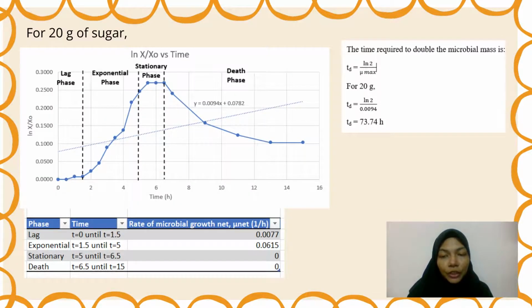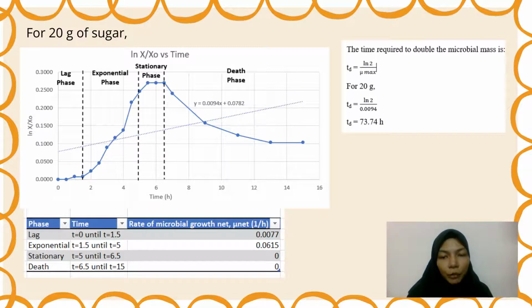This is the graph plotted for ln X over X naught versus time for the medium of 20 gram of sugar with yeast. We can see that there are four phases in the graph, which are lag phase, exponential phase, stationary phase, and death phase. The lag phase happened from 0 hour until 1.5 hour with a net microbial growth rate of 0.0077. The lag phase happened because the microorganisms are adapting themselves to new conditions such as pH, temperature, or oxygen availability.